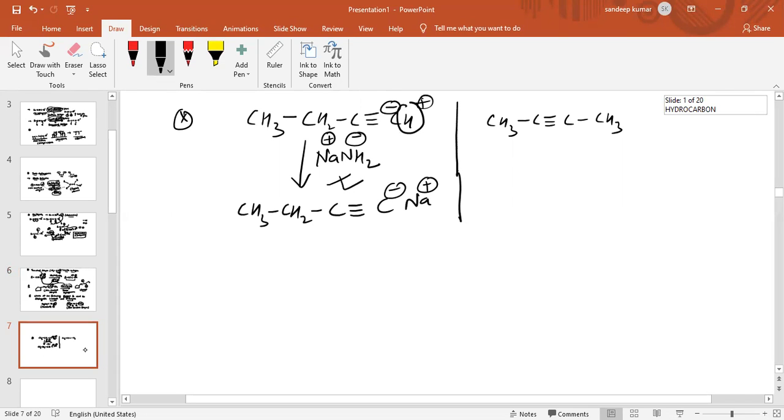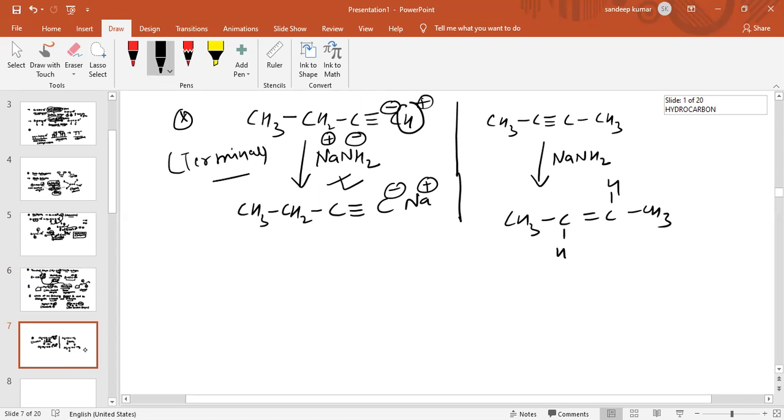While we use sodamide for this other reaction, what happens? Basically this will convert into a trans alkene. So when sodamide is used as a reagent, the terminal alkyne will lose its acidic hydrogen, while the non-terminal alkyne converts into the trans product.